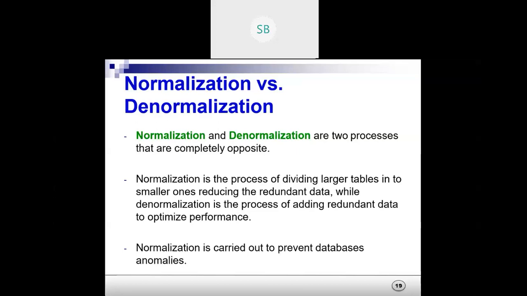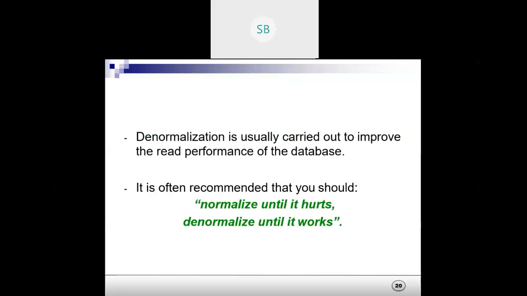We have seen normalization today only. We break down the complex tables into simple tables by reducing the redundancies, whether it is insertion anomalies, and we try to reduce them through the normalization process. And in denormalization, we start adding some redundant data to optimize the performance. Normalization is carried out to prevent database anomalies. We have seen the three types of database anomalies: insertion, update, and deletion anomalies. And denormalization is carried out to improve the read performance of the database.